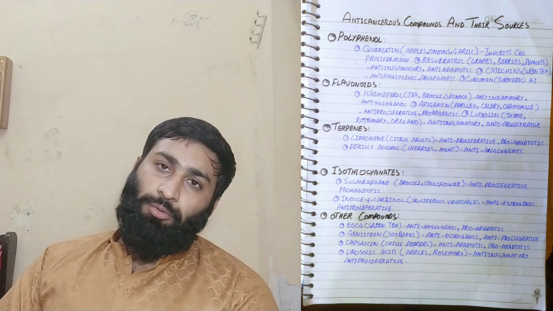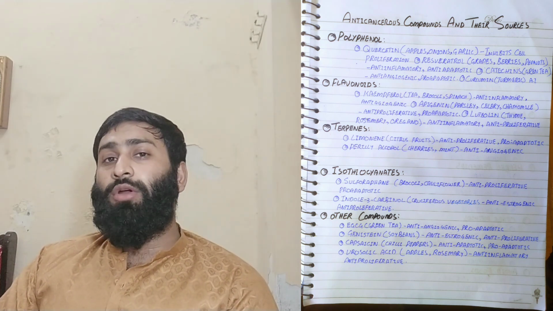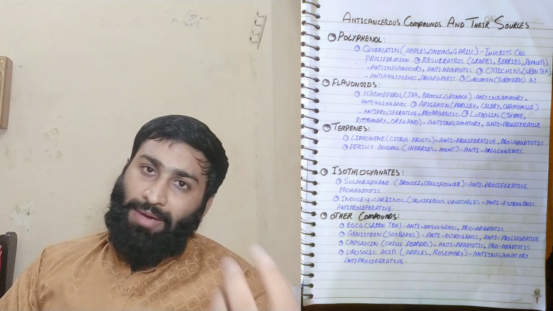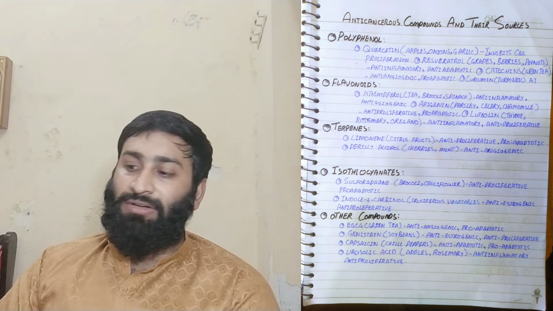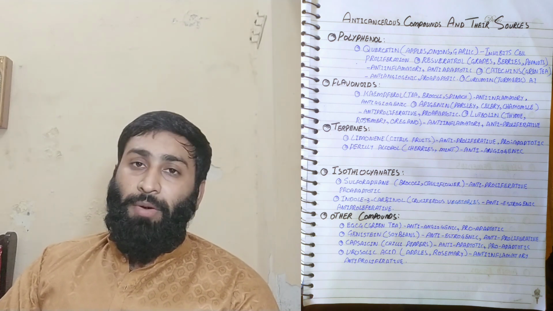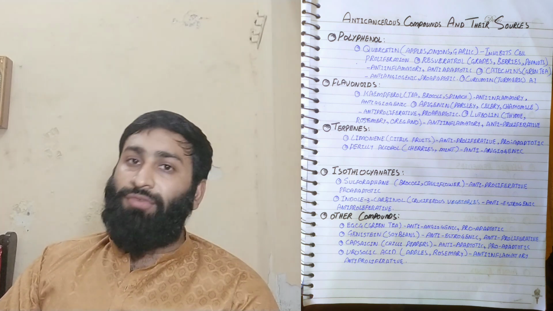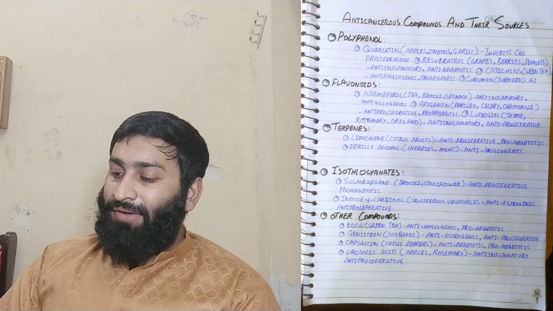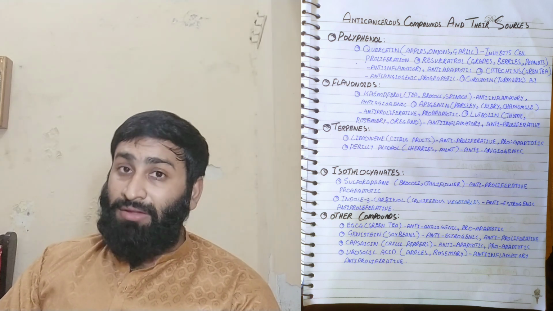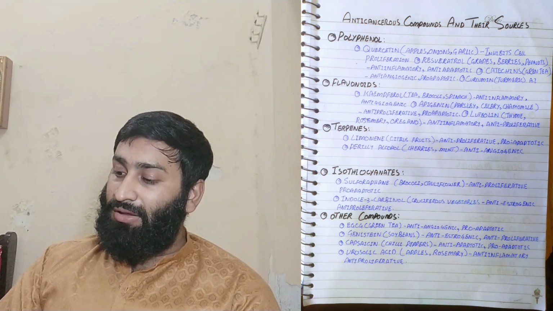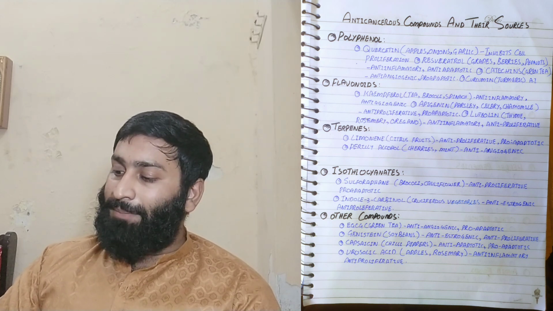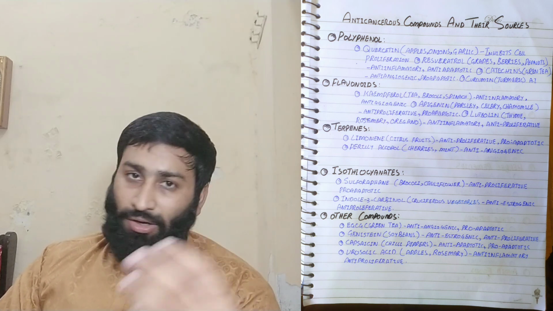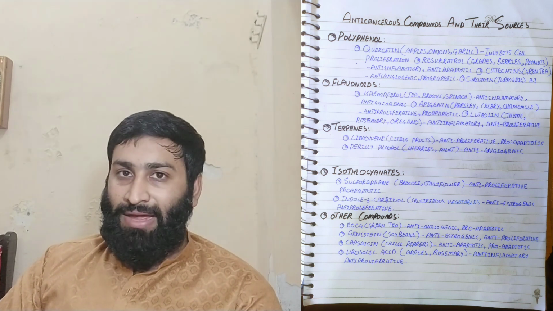First we will understand polyphenols. Poly means many, and phenol is a chemical name for a ring-like structure. So a polyphenol is a compound that contains more than two phenolic groups. Quercetin is very important and a major one. I will make a separate video about quercetin, but anyhow, quercetin is present in apples, onion and garlic, and it inhibits cell proliferation.